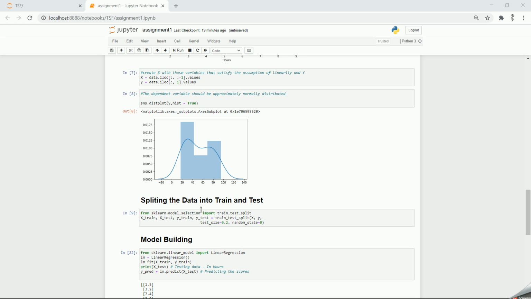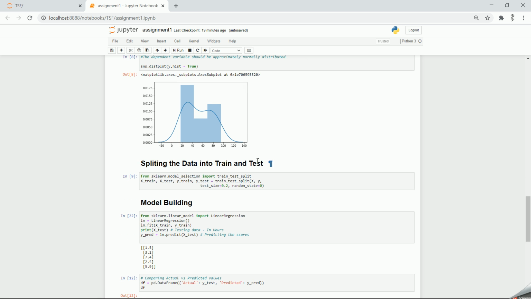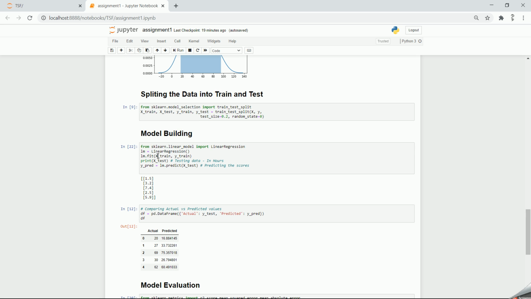So let's move ahead, and you can see I've split the data into train and test using the train test split. I've passed 80% of the data to the training data, and I've kept 20% of the data into the testing. So now it's time to build the model, the linear regression model.